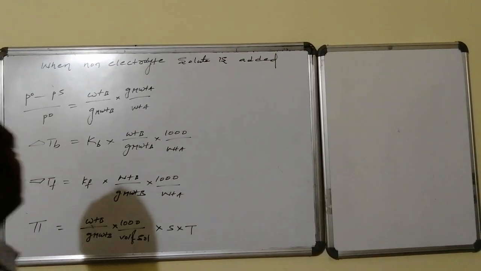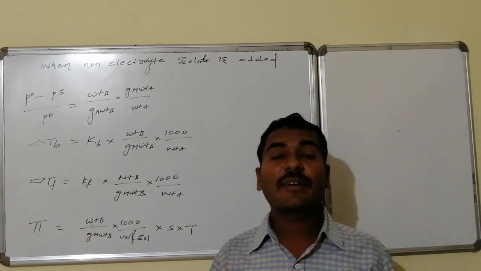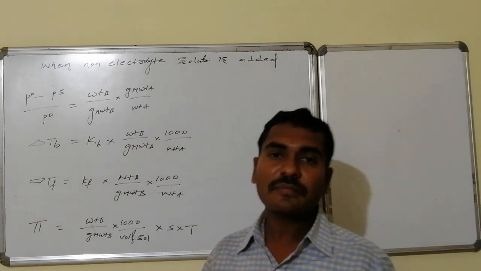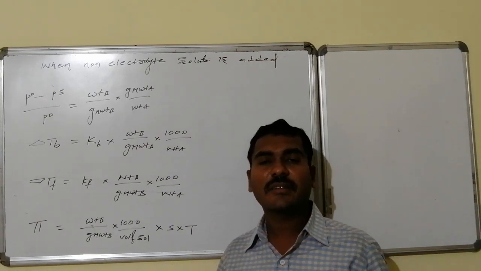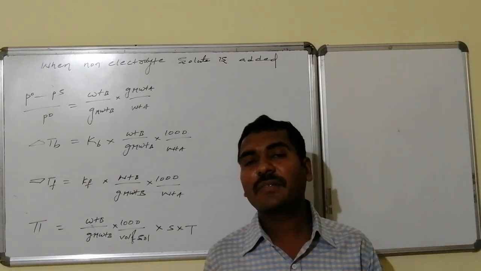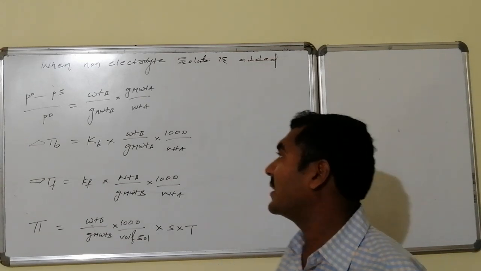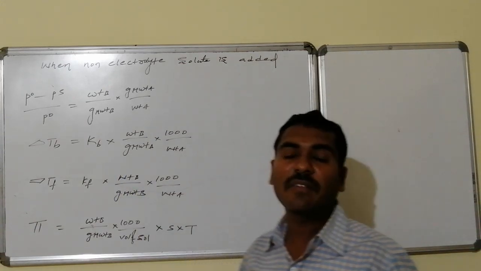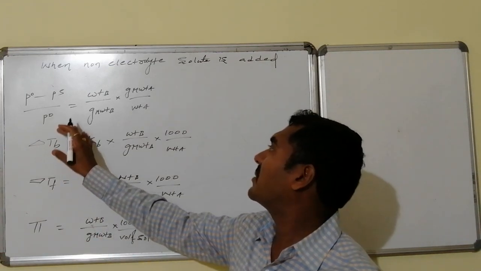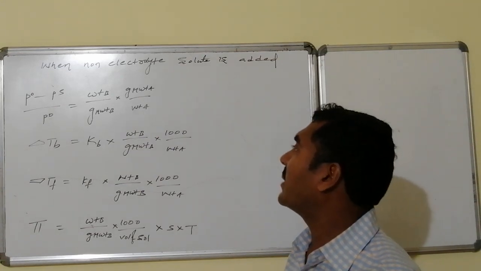The basic and important application of colligative properties is to measure the molecular weight of an unknown substance. If it is not an electrolyte and is dissolved in a solvent to make a homogeneous mixture, then any one of its colligative properties is measured properly. If I know the relative lowering in vapor pressure, either by the Ostwald-Walker method or by knowing the vapor pressures, then weight becomes equal to: weight of B by gram molecular weight of B into gram molecular weight of A by weight of A.